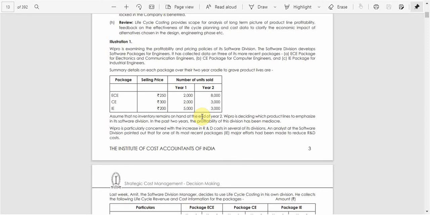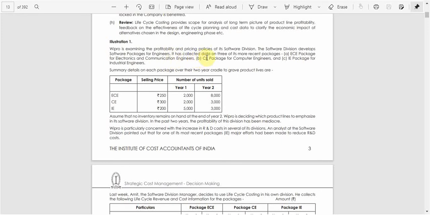Here let us see some illustrations on the product lifecycle costing. So this is the first example given in our material, illustration 1. In this example, Wipro is examining the profitability and pricing policies of its software division. The software division develops software packages for engineers.